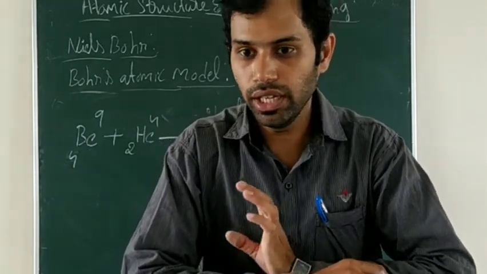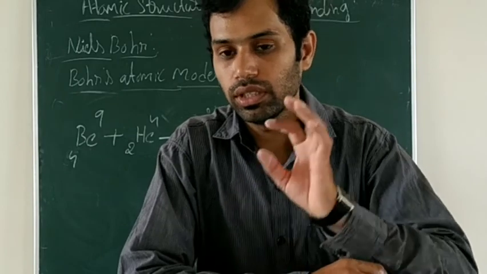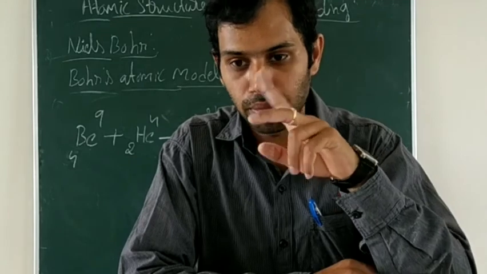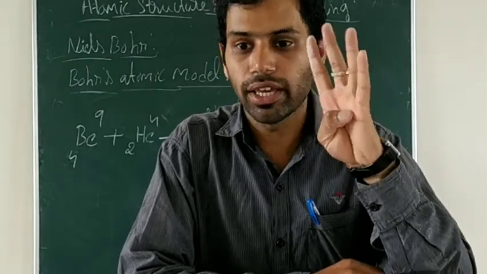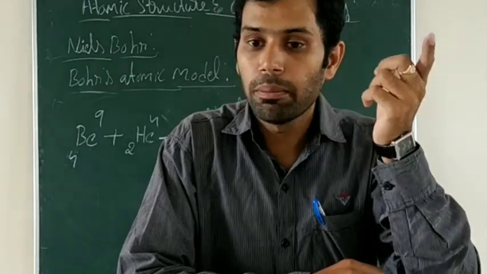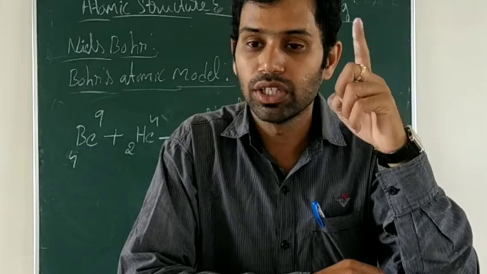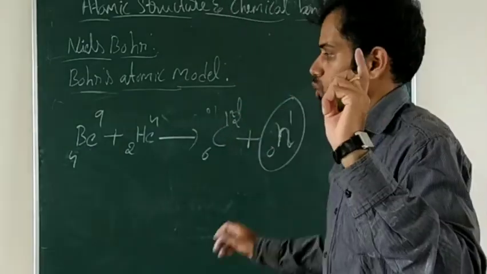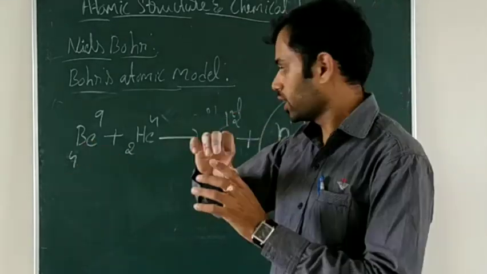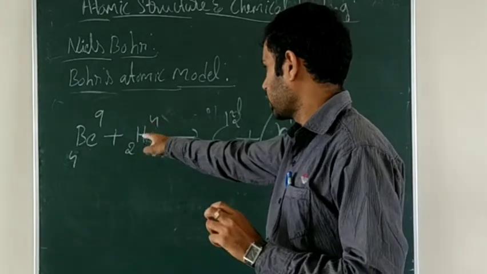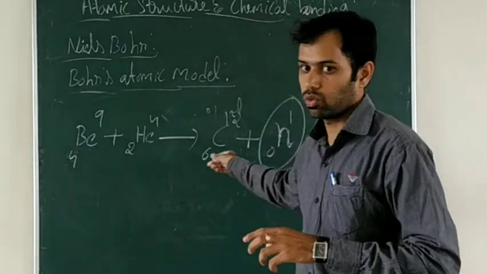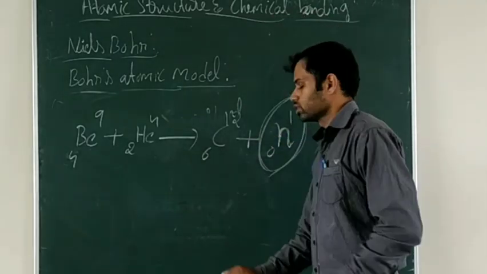So like this he found the neutron. He took the helium atom, which contains only 2 protons, but its atomic mass was 4 AMU. So how did we get 4 AMU? He thought that one more particle is present in the nucleus of an atom, that is the neutron. He confirmed it by writing one reaction: beryllium reacts with helium, and he got carbon as well as one extra particle, the neutron.